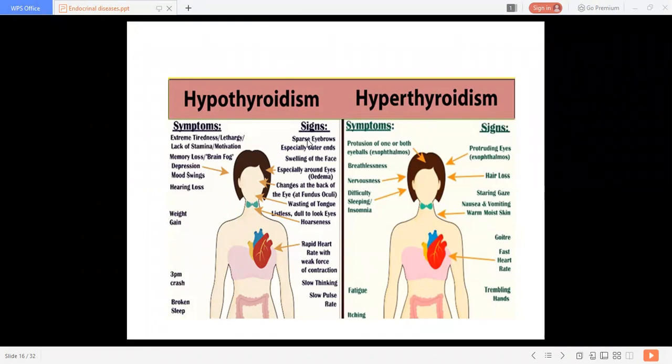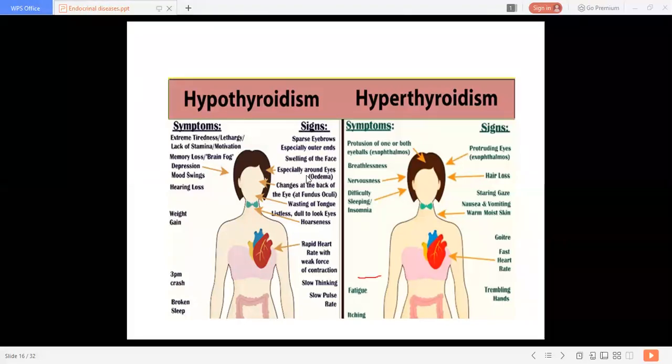Signs: there are sparse eyebrows, especially the outer ends. There is decreased thickness. Swelling of the face is there, especially around the eyes, that is periorbital edema. We have seen this in myxedema. Then changes at the back of the eye, that is at the fundus oculi. Then wasting of the tongue, listless, dull-looking eyes, hoarseness.